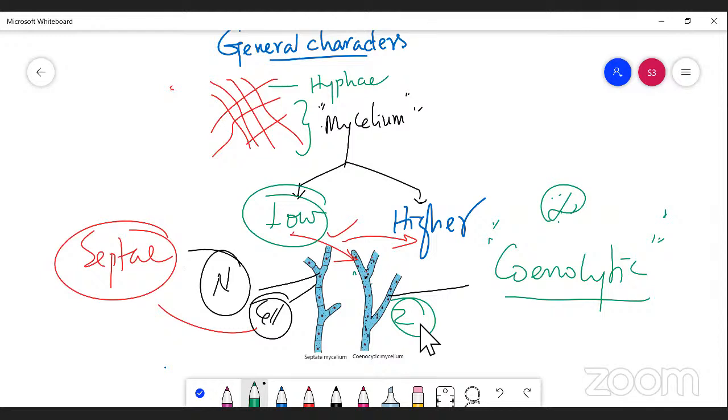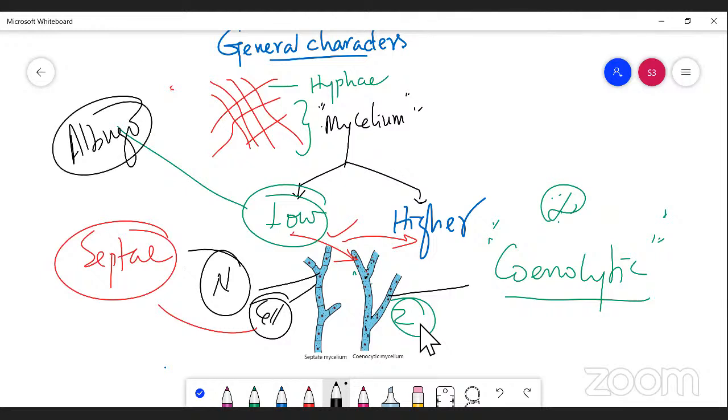For that, I'd like to give an example for each category. For lower fungus, I can say Albugo. Albugo is a right example for lower fungus. Whereas for higher fungus, you can say Fusarium, right?